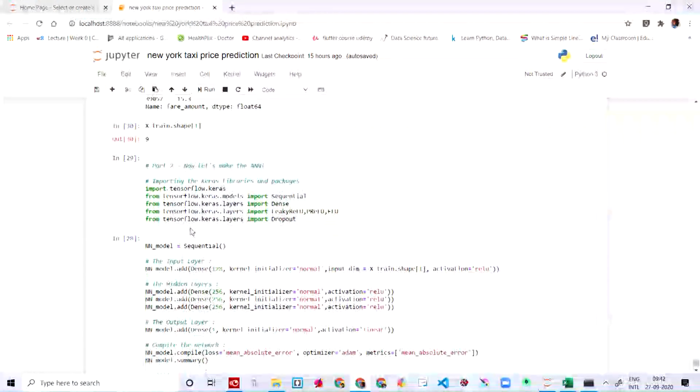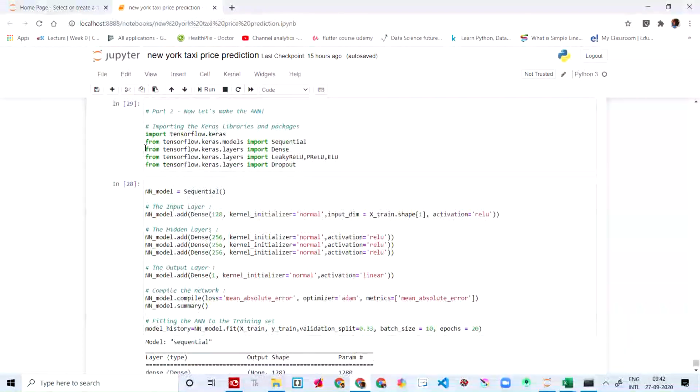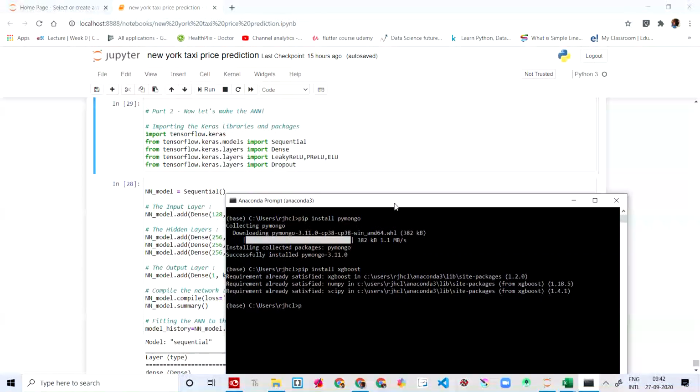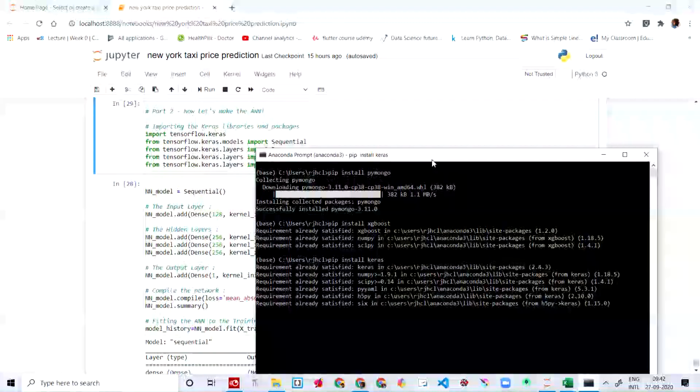This is the shape of the X train, and we have imported the required Keras libraries, tensorflow.keras. If you have not installed Keras and everything, you can just say pip install keras. For me, it's already downloaded.